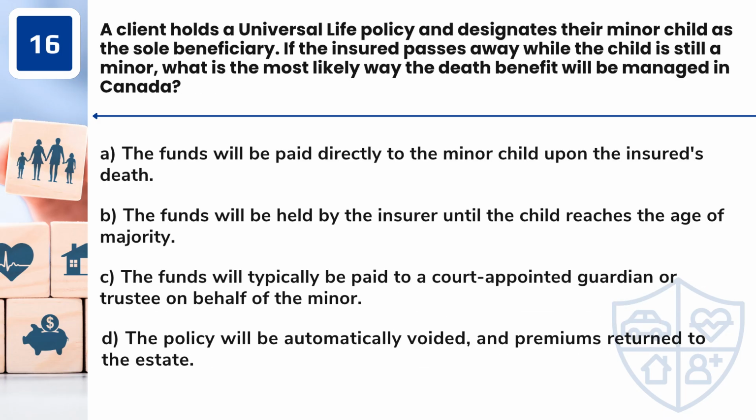Question 16. A client holds a universal life policy and designates their minor child as the sole beneficiary. If the insured passes away while the child is still a minor, what is the most likely way the death benefit will be managed in Canada? A. The funds will be paid directly to the minor child upon the insured's death. B. The funds will be held by the insurer until the child reaches the age of majority. C. The funds will typically be paid to a court-appointed guardian or trustee on behalf of the minor. D. The policy will be automatically voided, and premiums returned to the estate.